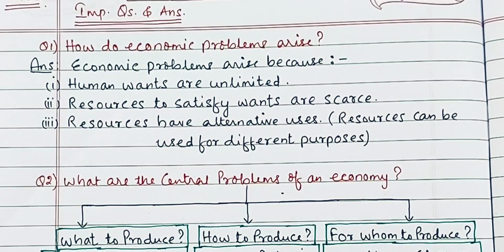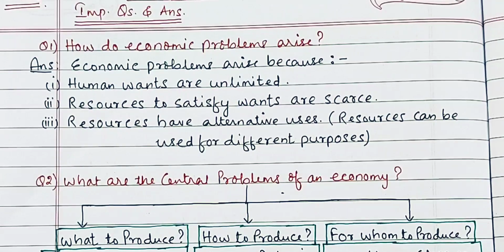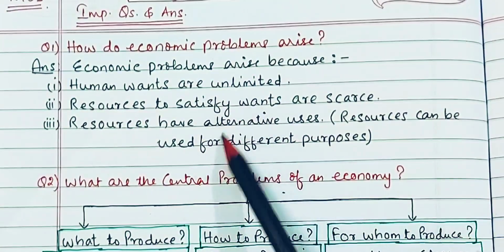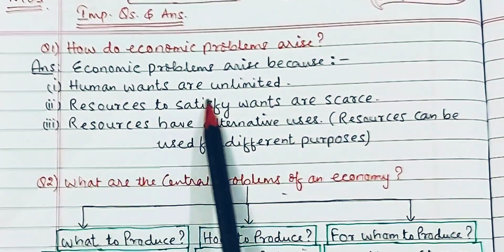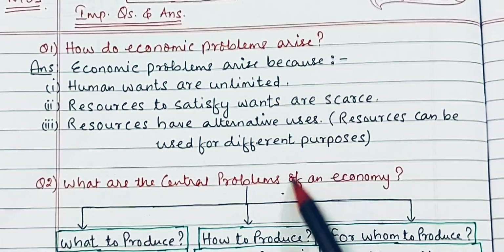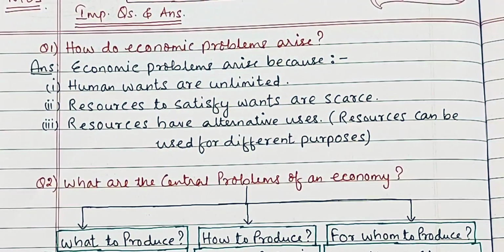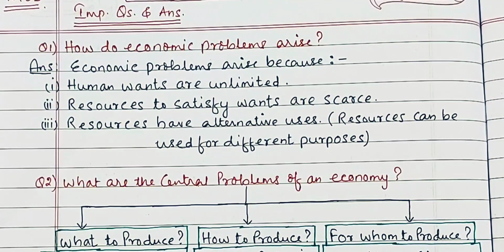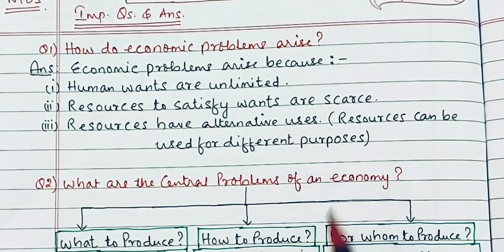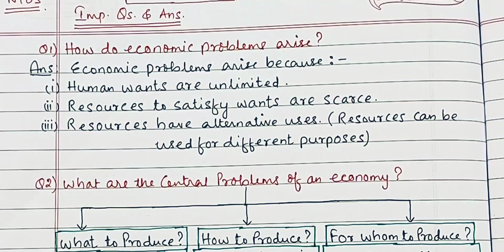And the first question is, how do economic problems arise? Or in other words, why do we study economics? Basically, there are three reasons for this. First, human wants are unlimited. When one want is satisfied, another want crops up. So it is a never-ending process. The second one, the resources to satisfy our wants are limited, scarce.